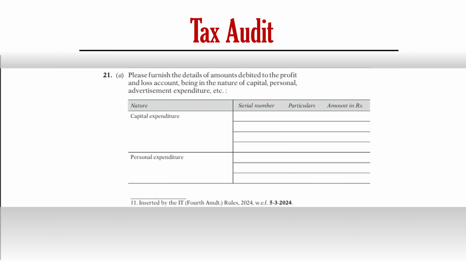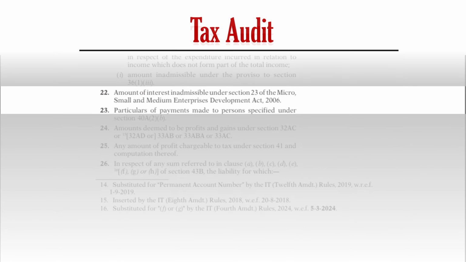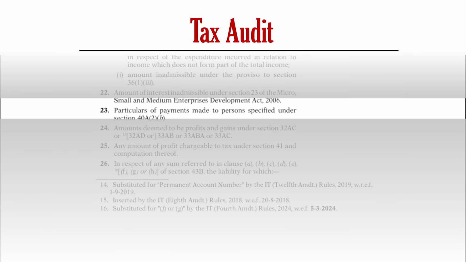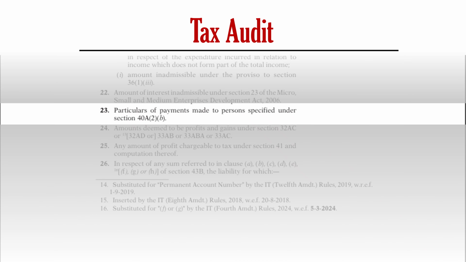In clause number 22, amount of interest which is disallowed under section 23 of MSME Act 2006 for delay in payment to MSME, which is more than 45 days. If you have delayed payment more than 45 days, then that payment will also be disallowed under clause 22. Under clause number 23, payment to relatives, which is abnormal or supernatural, has to be disallowed under clause 23.